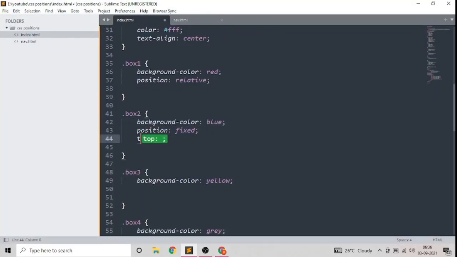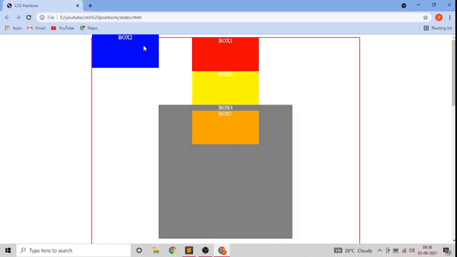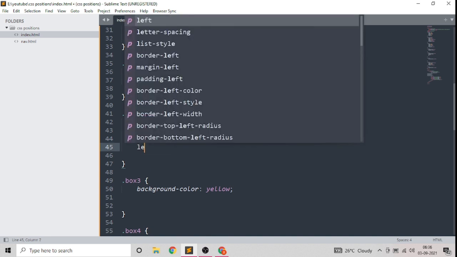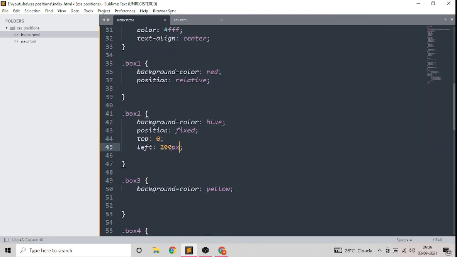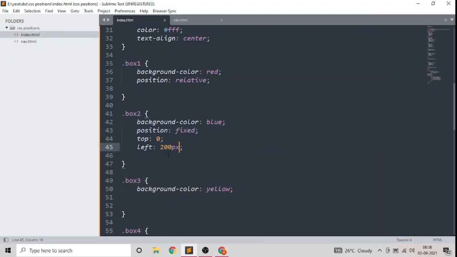So we can always position it with the top property, top of 0, then it will be here. Take a look. Box 2 is at the top now. Let's see whether left affects it or not. Left of 200 pixels. Yes, it is moving. It is now 200 pixels from left.